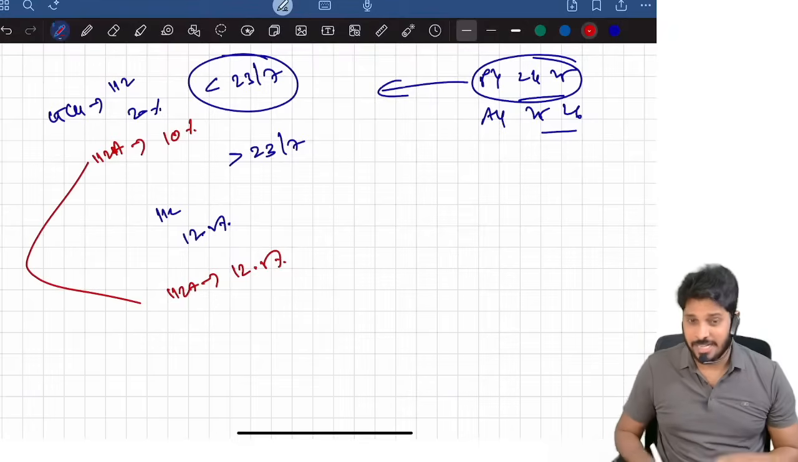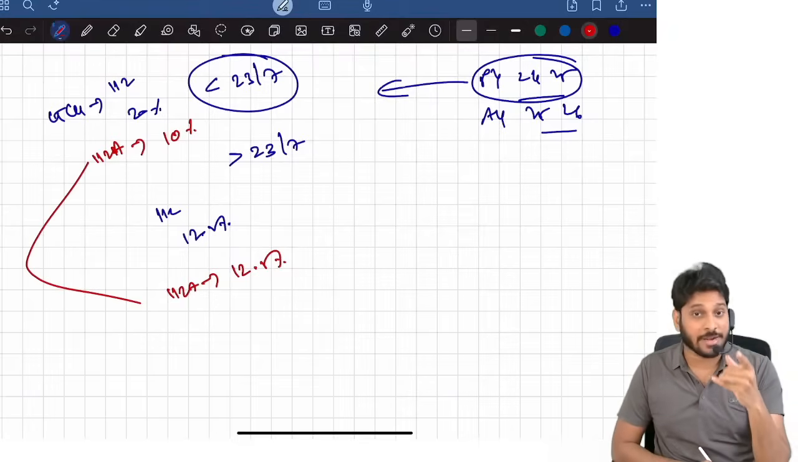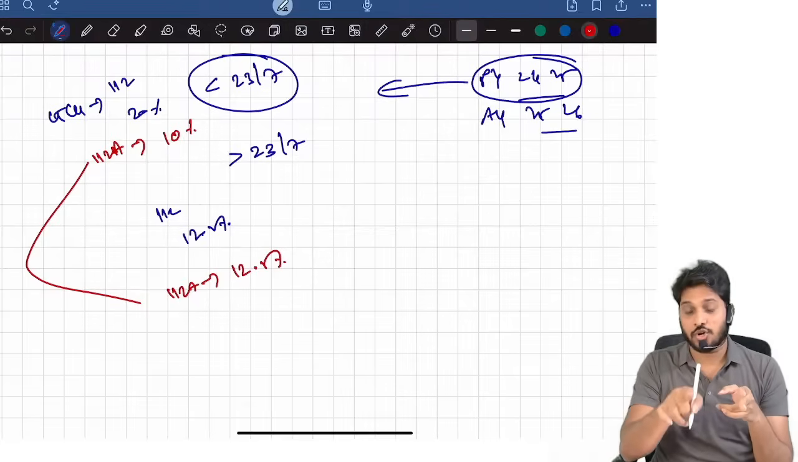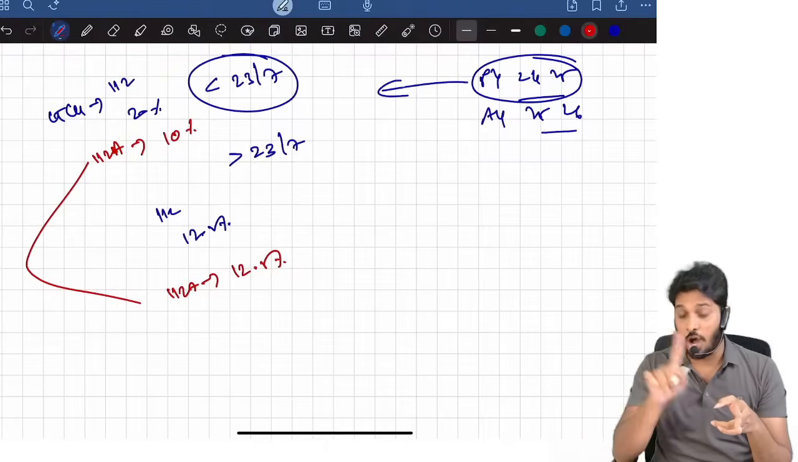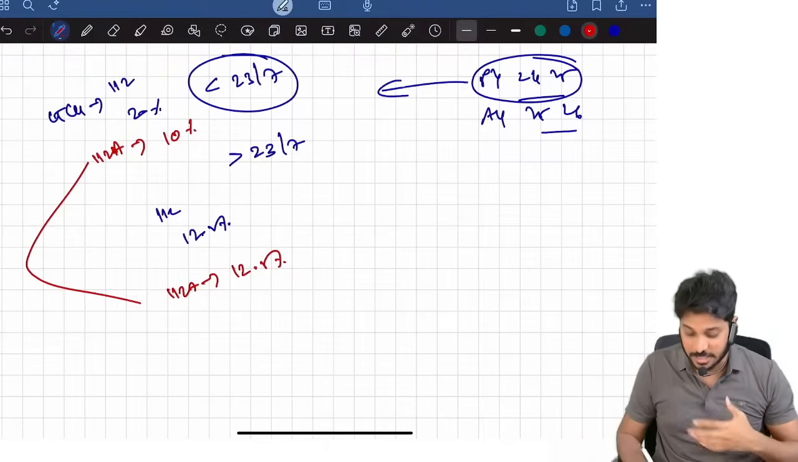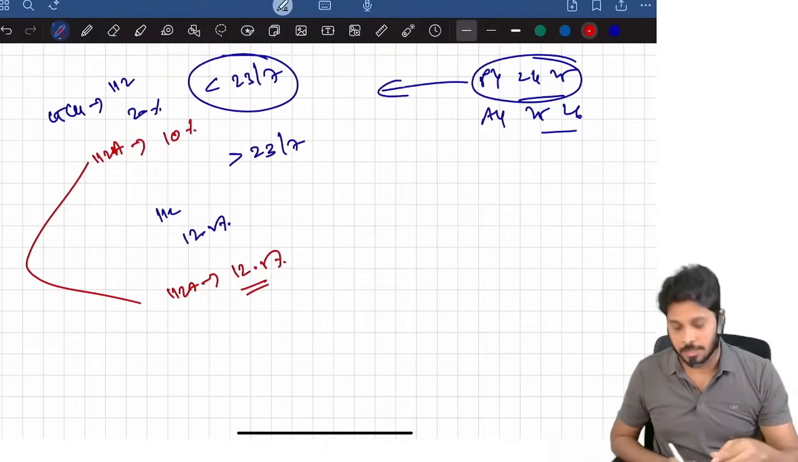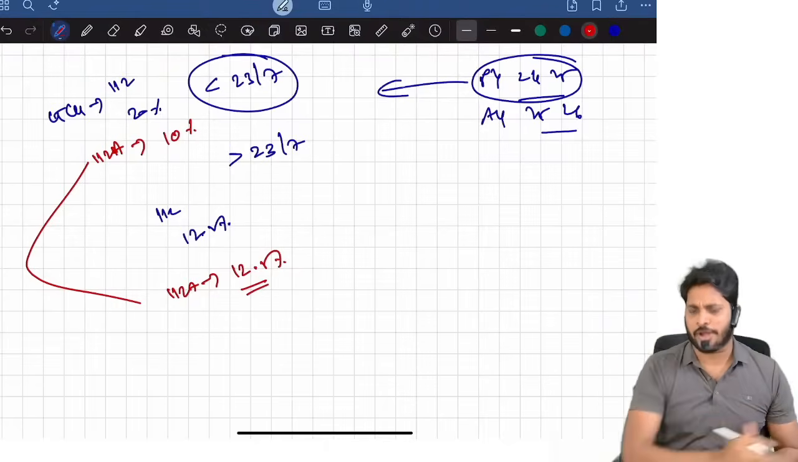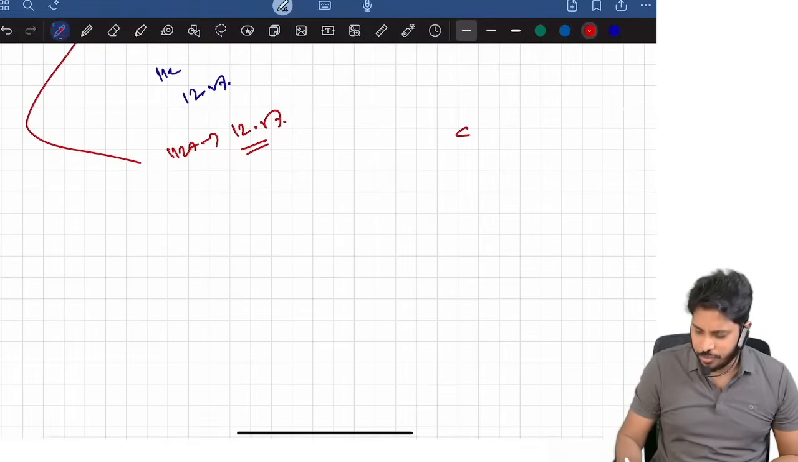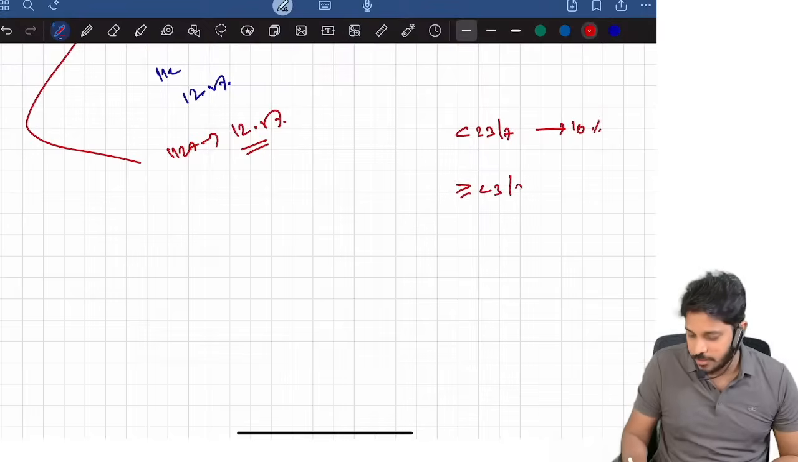112A tax rate is 10% if the shares are sold before 23rd July. If the shares are sold on or after 23rd July, then the tax rate is 12.5%. Here, the most important point, you know, right? Before 23rd July, the tax rate is 10%. On or after 23rd July, the tax rate is 12.5%.